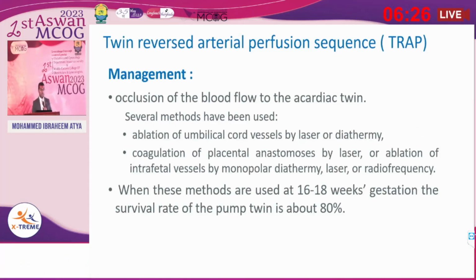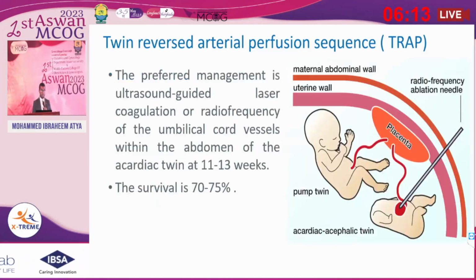The management is occlusion of the blood flow from the acardiac twin by several methods, especially ablation of the umbilical cord vessels by laser or diathermy, or coagulation of the placental anastomosis by laser. The preferred management is ultrasound-guided laser coagulation or radiofrequency of the umbilical cord vessels within the abdomen of the acardiac twin at 11 to 13 weeks. The survival will be from 70 to 75%.